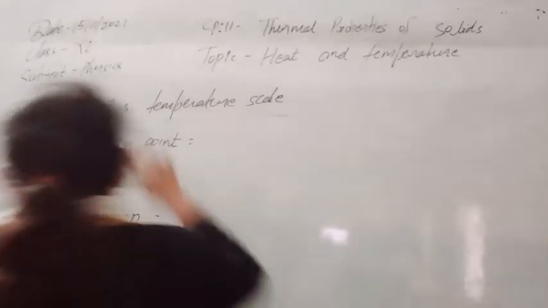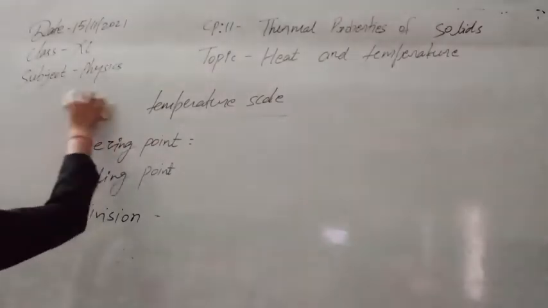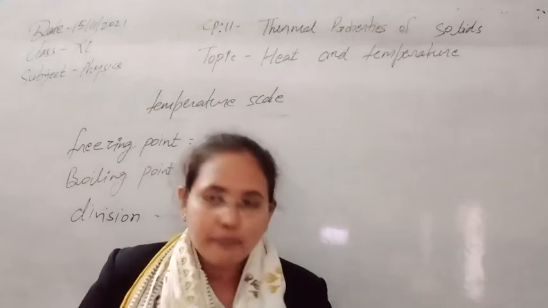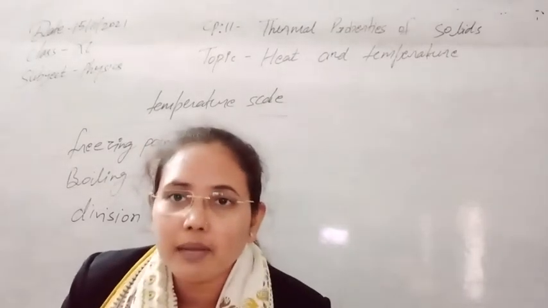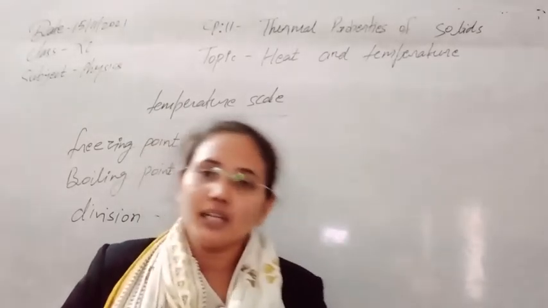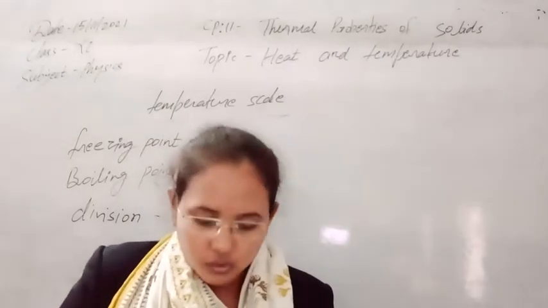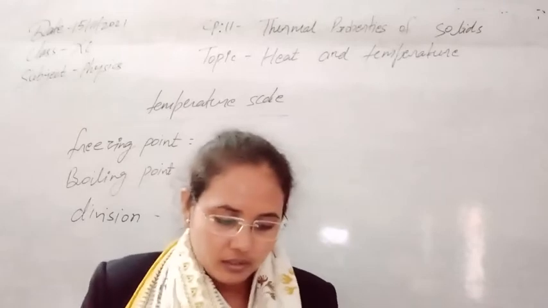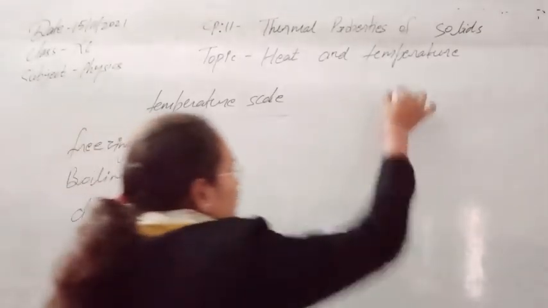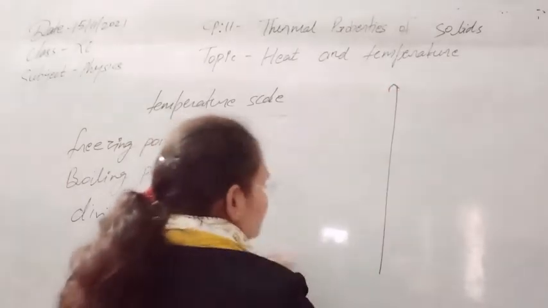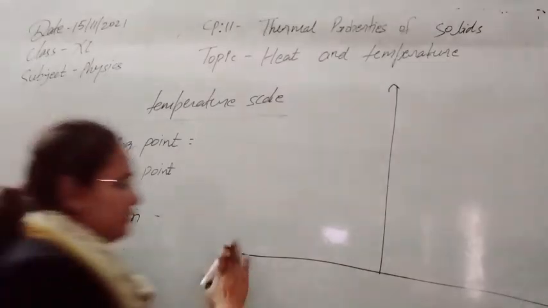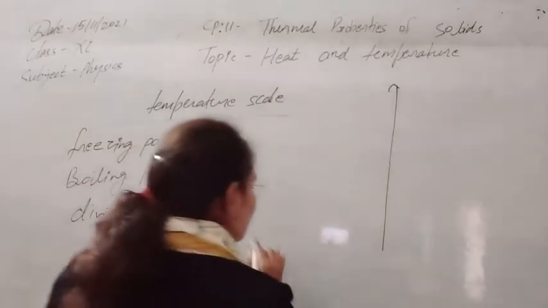So why are we using the absolute scale? First of all, this kind of scale, the absolute scale, was designed by Lord Kelvin, and he designed it using the concept of the Celsius scale. So if we start to plot a graph for the Celsius scale with the variation in pressure, we can see the pressure varying with temperature for water or for a liquid.